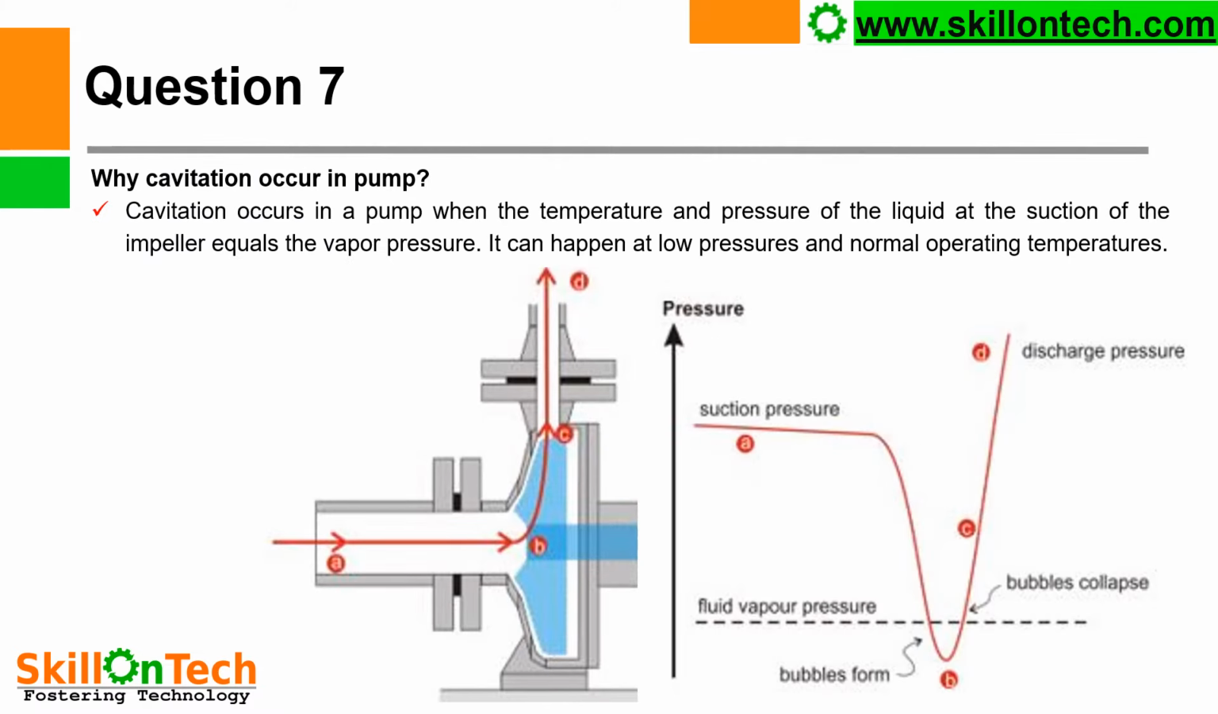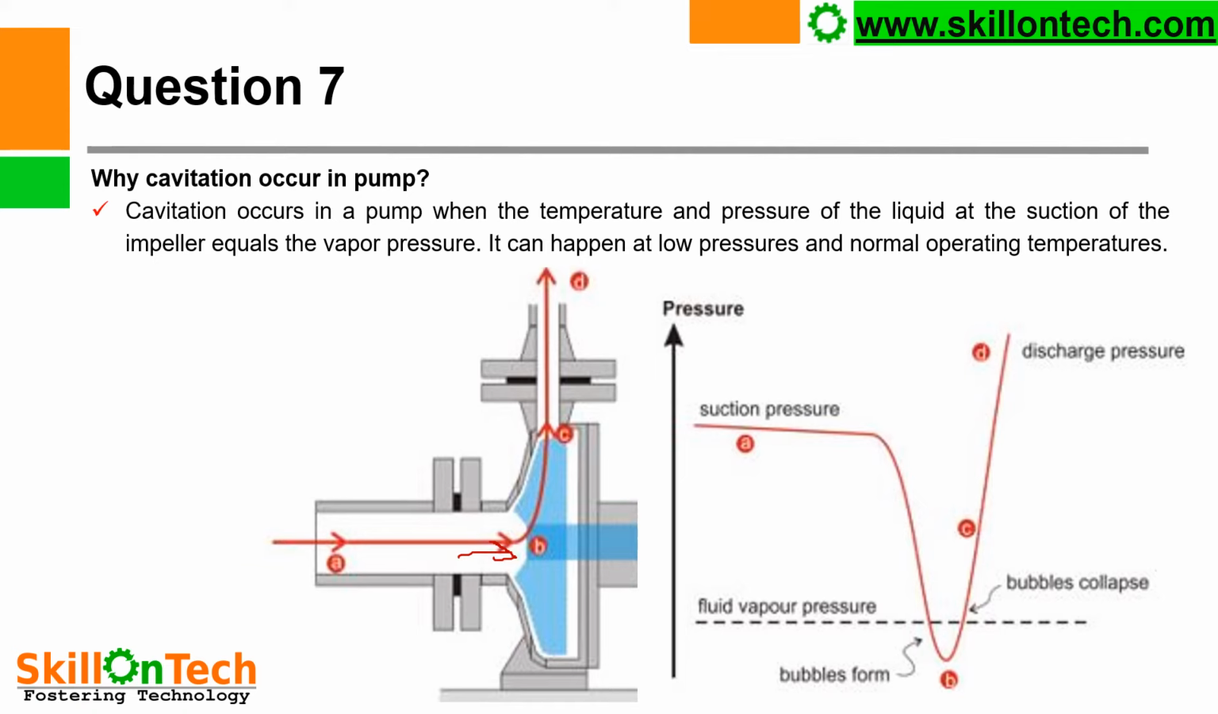Question 7. Why does cavitation occur in the pump? You can see a picture of a pump and a graph of pressure. Cavitation occurs in a pump when the temperature and pressure of the liquid at the suction of the impeller equal the vapor pressure. Here, in this suction, if your suction pressure at the impeller is equal to the vapor pressure of the liquid, then it can happen at low pressure and normal operating temperatures and will start creating bubble formation.